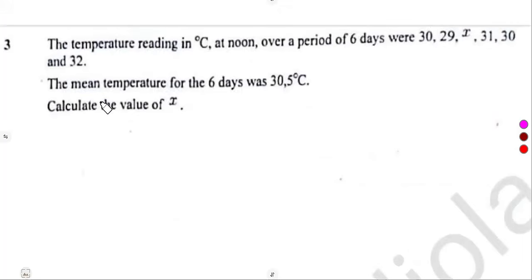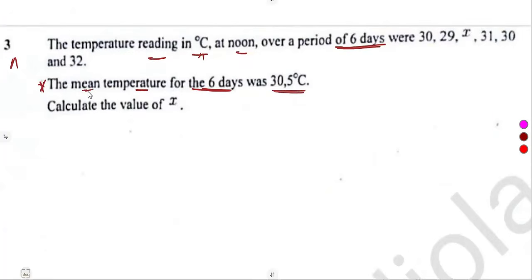On question number 3, we are given the temperature reading in degrees Celsius at noon over a period of 6 days. We are told that the mean temperature for the 6 days was 30.5 degrees Celsius.